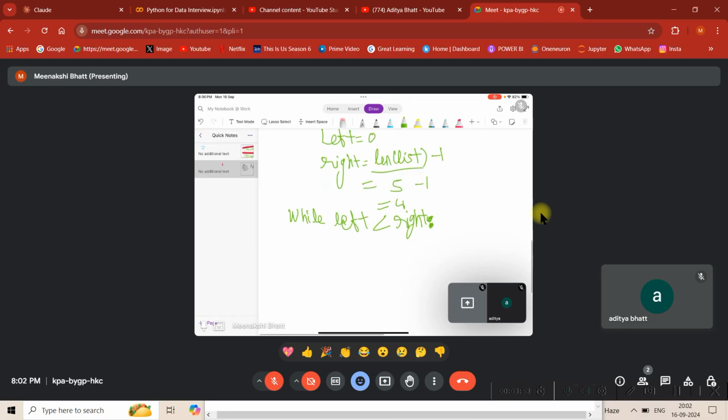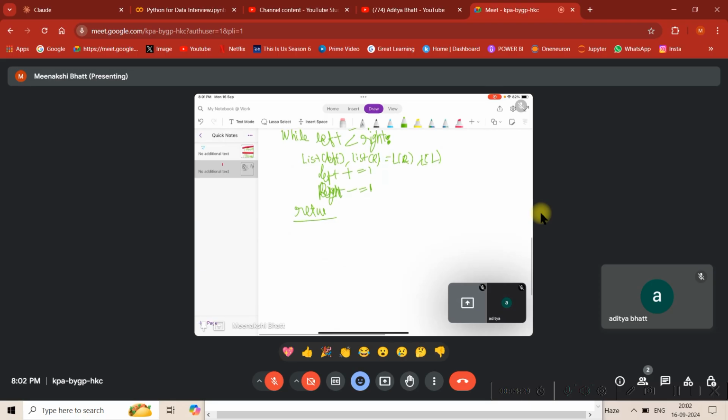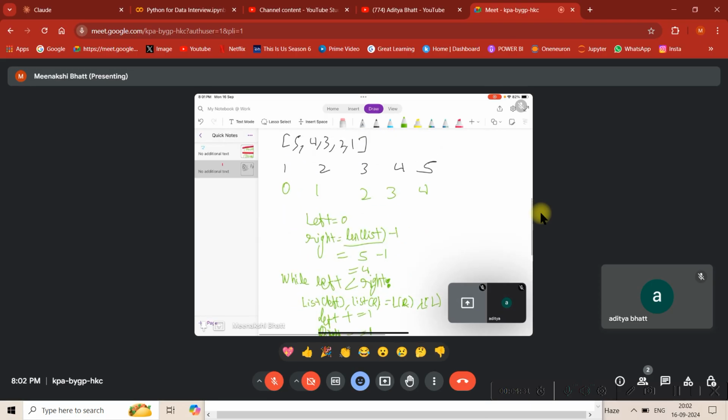Okay, so if left is less than right, what you need to do is you need to interchange list left, list right is equal to list right, list left, and then you need to increase left by +1, and then you need to decrease right by -1, and then you need to return the list. Okay, that's fine. That's more like the normal stuff. So why I'm teaching you this way, I'll explain now step by step. See guys, this is a very important question.